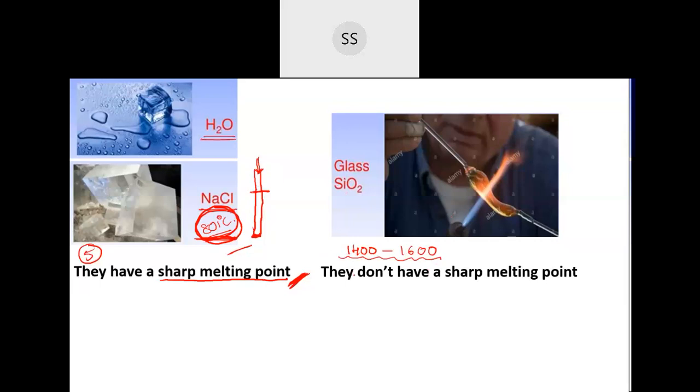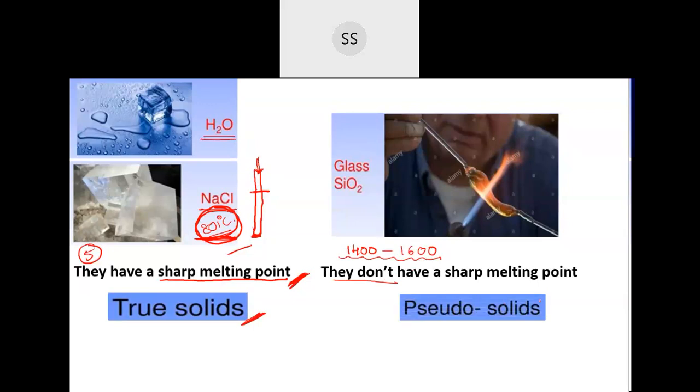Okay, I hope it's clear. So they don't have a sharp melting point, whereas these crystalline solids have a sharp melting point. So these crystalline solids are also called true solids. Whereas this one, since they don't have a correct melting point, they are also called pseudo solids. Actually their property is more like a fluid. So they look like a solid, but their properties are more like fluid compounds rather than